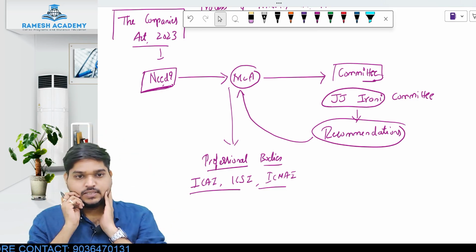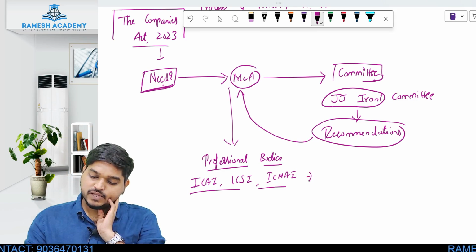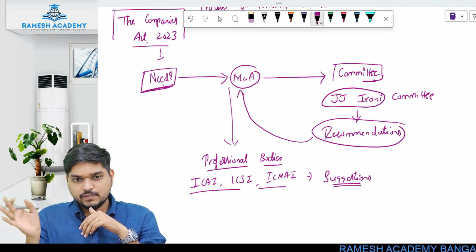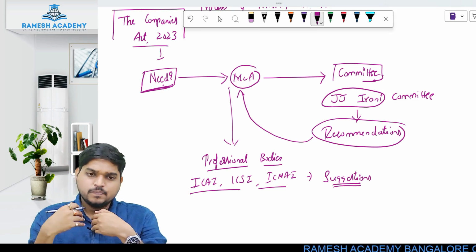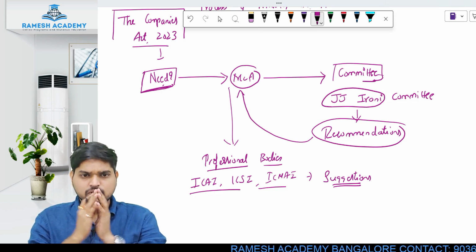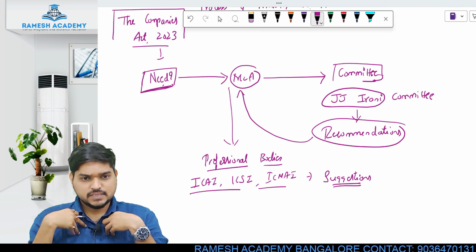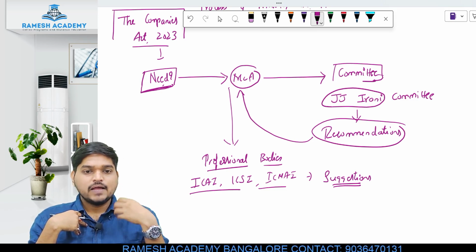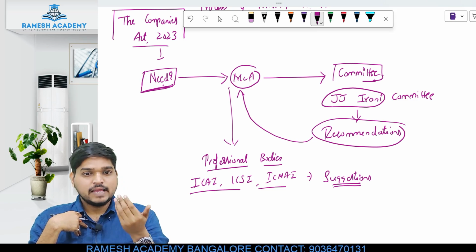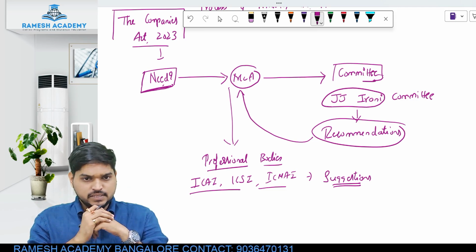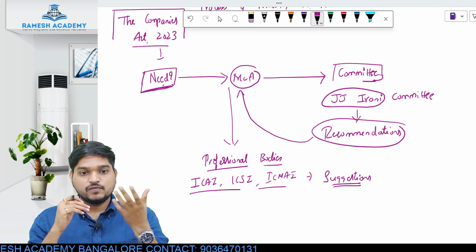So now the recommendations which were given by the committee will be forwarded to whom? To the professional bodies. Now these professional bodies will give their suggestions as to what are the additions to the recommendations already made by the committee. They will also give their own personal suggestions, since they are also somewhat expert in the field of law. For example, I am a chartered accountant, so I also have certain knowledge regarding Companies Act 2013. So I would also give my inputs, and that suggestion will be taken into consideration by the committee as well as the ministry.